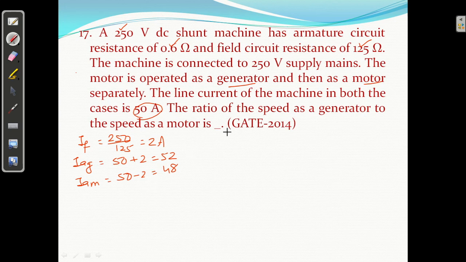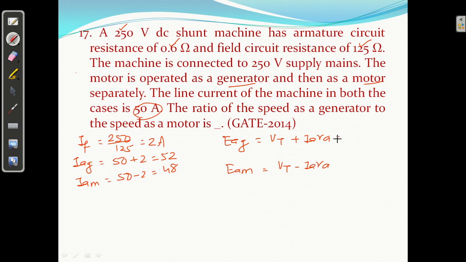So you can calculate EA as a generator and EA as a motor. EA generator equal to VT plus IA RA. As a motor, VT minus IA RA.